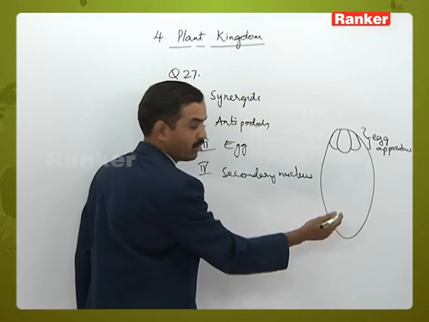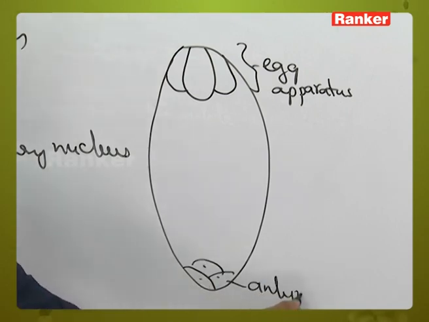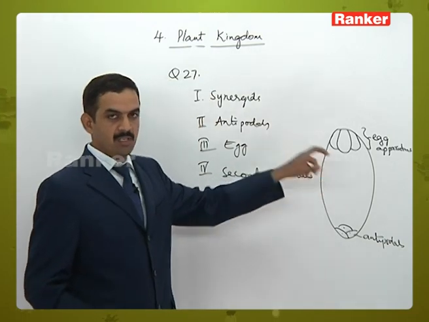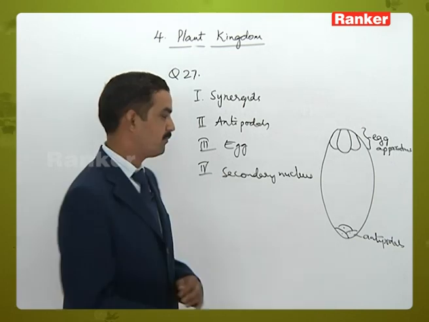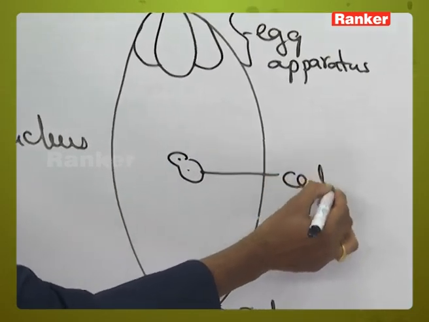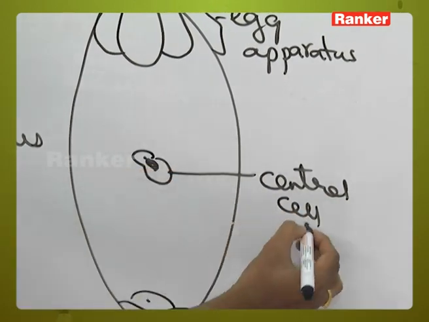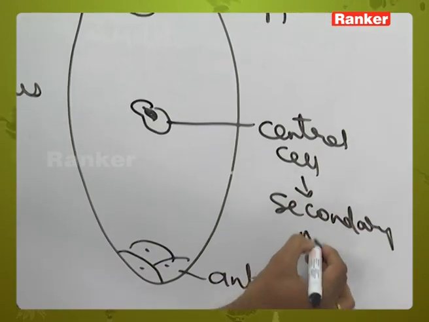And towards chalazal end, 3 more cells are present. We call them as antipodals. And in the center, upper polar nuclei and lower polar nuclei will combine to form central cell or secondary nucleus.